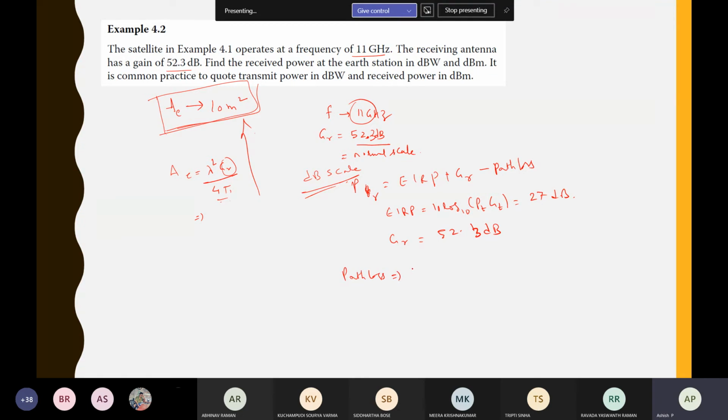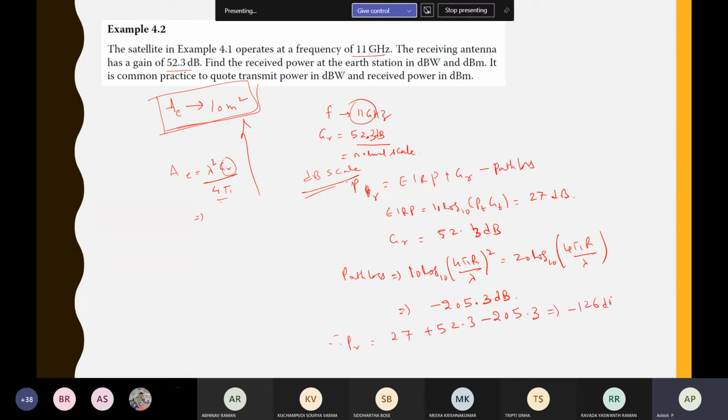Path loss in normal scale is 4 pi r by lambda whole square, so in dB scale this is 20 log 10 of 4 pi r by lambda. So path loss is 205.3 dB. Therefore received power is equal to EIRP 27, plus receiver gain 52.3, minus 205.3, so minus 126 dB watts.